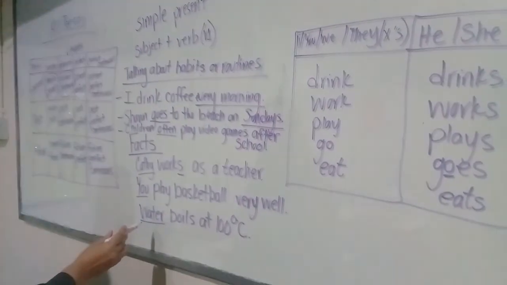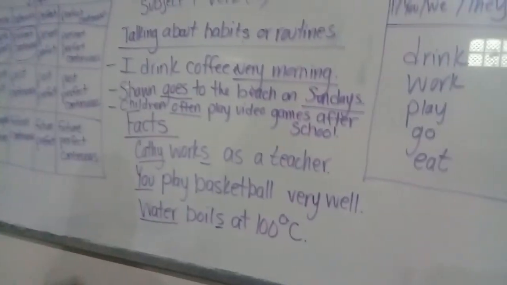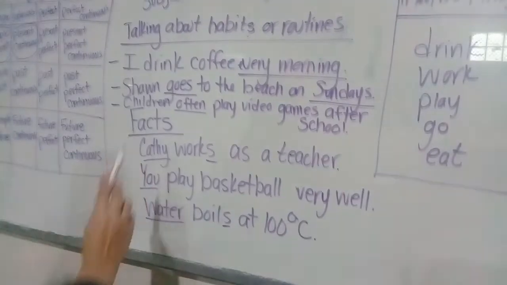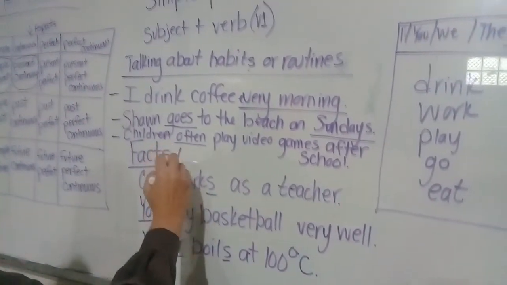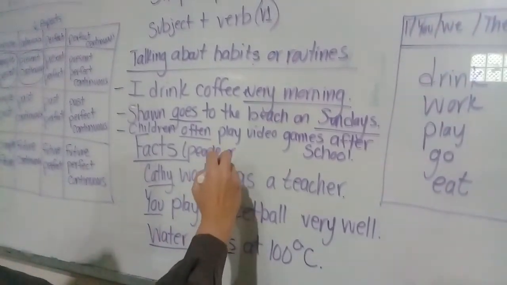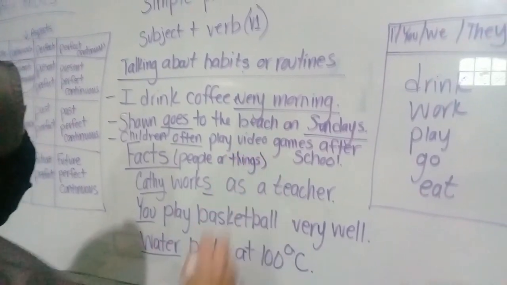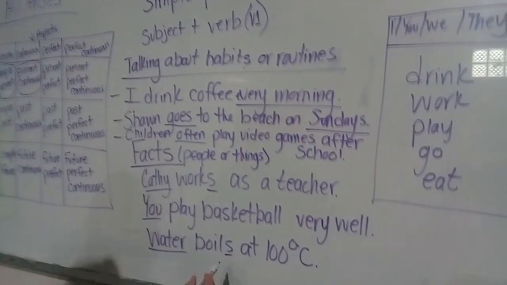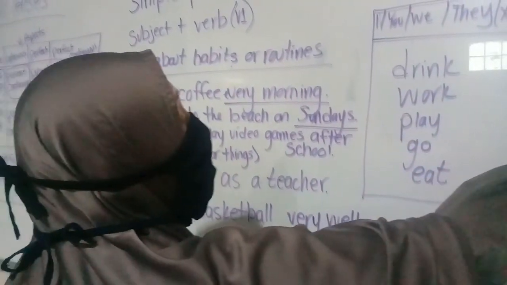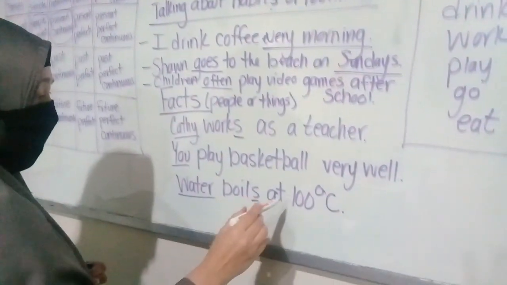So there's also a case when we can use the simple present tense with facts: facts about people, or facts about things we find in the world. Now, why do we use S here? Because we have water, which is the same as saying it. It boils at 100.